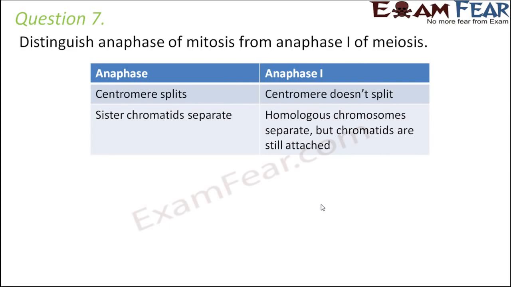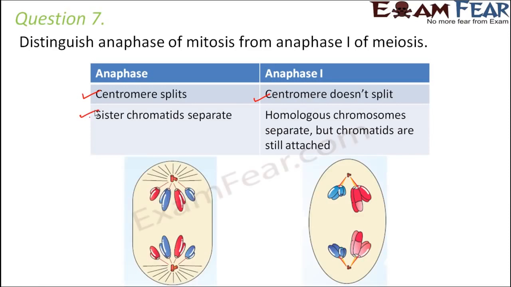Let us look at the next question. Distinguish between anaphase of mitosis and anaphase 1 of meiosis. So let us look at it. In anaphase of mitosis, the centromere splits, because the sister chromatids separate. But in anaphase 1 of meiosis, the centromere doesn't split, because the sister chromatids do not separate. It is the homologous chromosomes which separate. I had explained this before also.